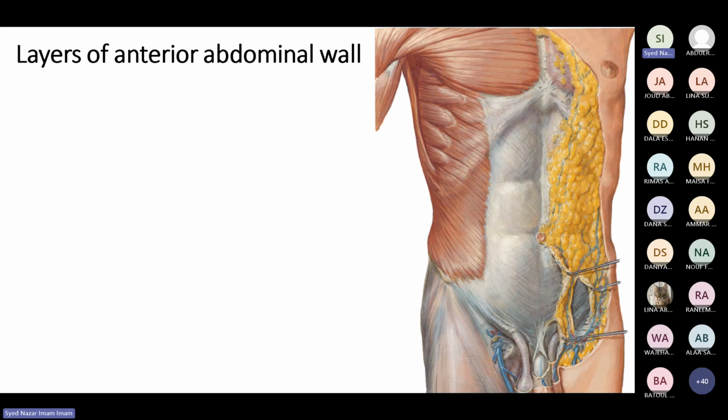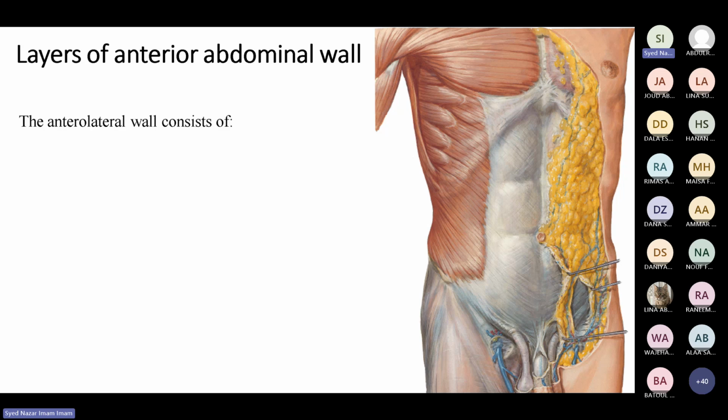So if you want to go inside the abdomen, to see whether there is any pathology in the abdomen, you have to enter the abdomen, you have to open it. This is called laparotomy. Once you want to dissect the abdomen to go inside, you have to know what are the layers of the abdominal wall that you are likely to cut. Say, for example, you want to make a midline incision here, then you should know what layers you are going to cut. So what are the layers of the anterior abdominal wall?